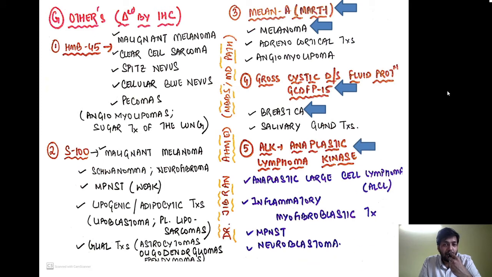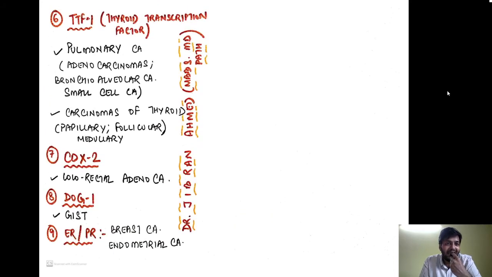Now the next important marker is ALK, anaplastic lymphoma kinase. It is positive in ALCL, that is anaplastic large cell lymphoma, inflammatory myofibroblastic tumors, MPNST and neuroblastoma. Now the two important answers you have to remember for ALK are ALCL, that is anaplastic large cell lymphoma, and inflammatory myofibroblastic tumor. Now TTF1, that is thyroid transcription factor 1.